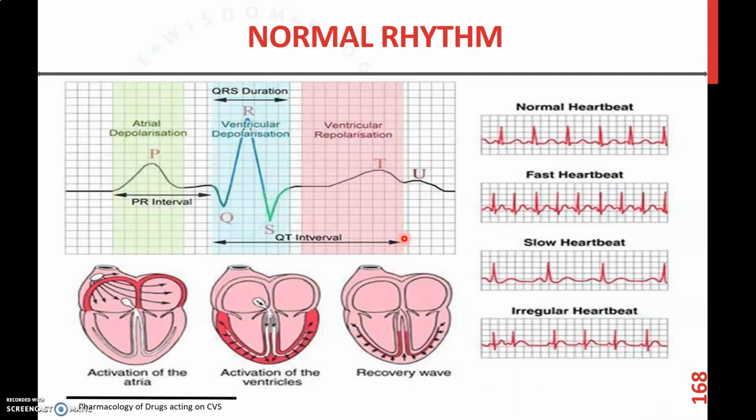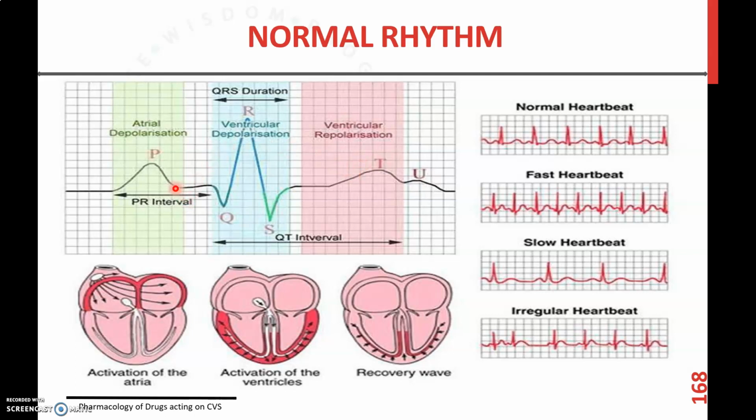By studying the normal rhythm, we can observe the ECG pattern. It consists of a P wave, then a QRS complex, and T and U waves. The P wave indicates atrial depolarization, the QRS wave represents ventricular depolarization, and the T and U waves represent ventricular repolarization.